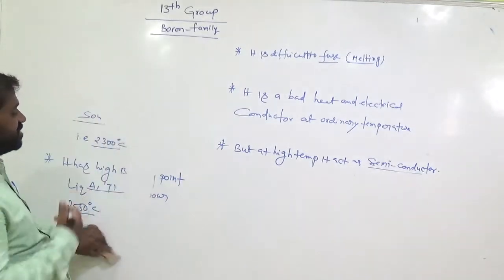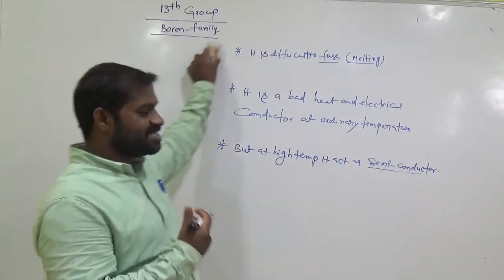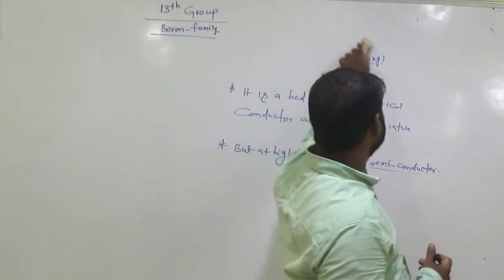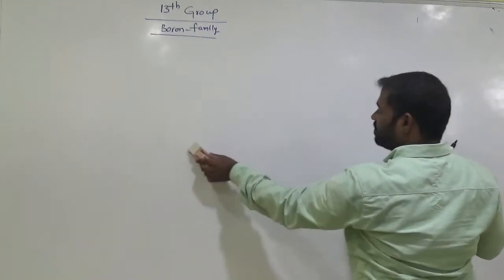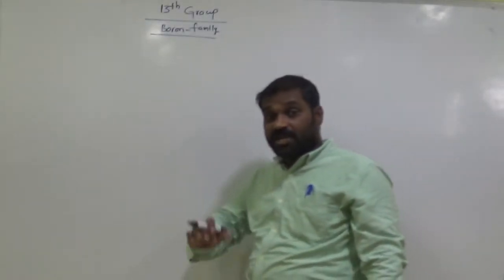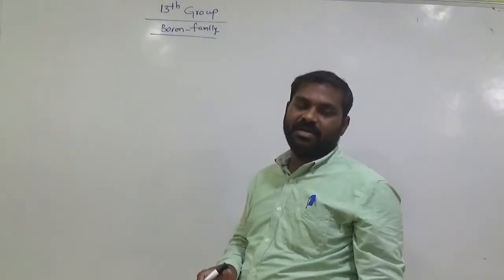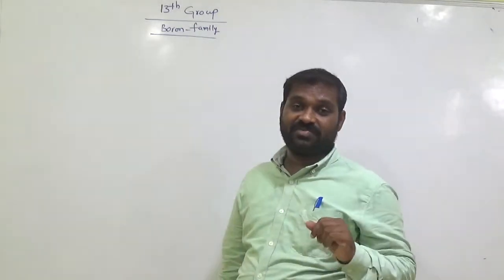In the 13th group elements, the major important elements are boron and aluminium. Yesterday we discussed boron and aluminium and their diagonal relationship. Now specially we discuss boron and what type of compounds we have.